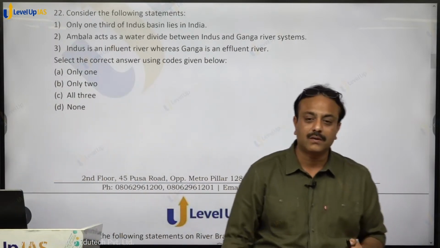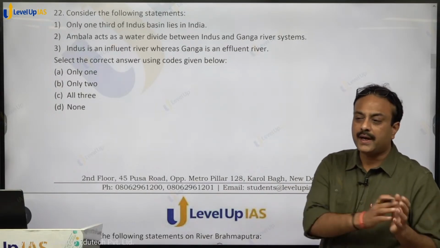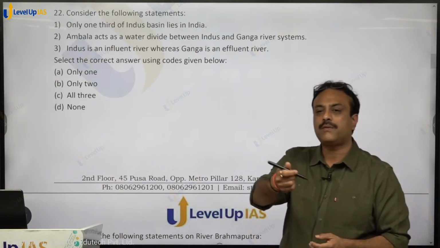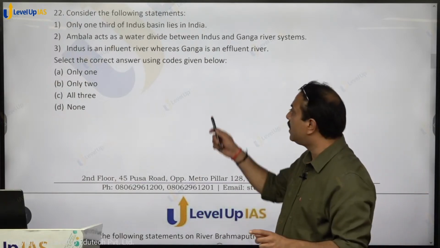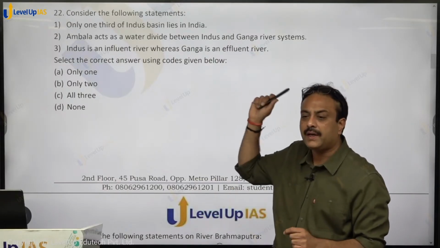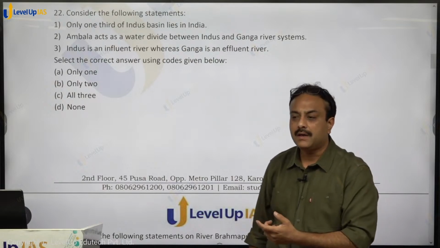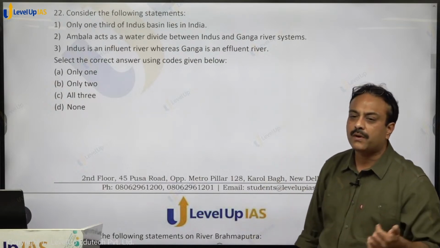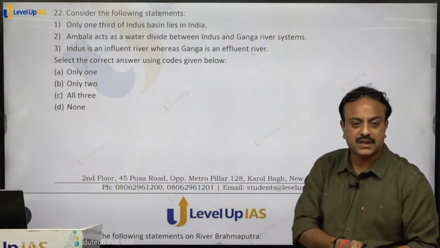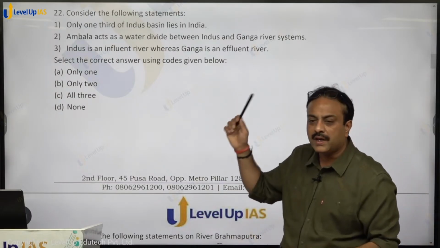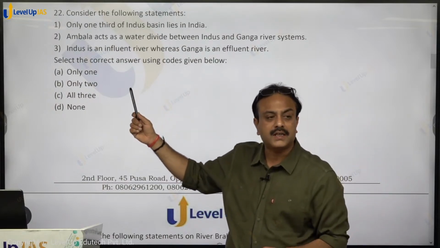Influent, effluent. What is that? When the river moves from low rainfall region to high rainfall region, what happens? From low rainfall to high rainfall, the quantity of water goes on increasing, and such a river is called effluent. So Ganga moves from Himalayan belt to eastern India. The quantum of rainfall goes on increasing from west to east. So more and more water gets collected by Ganga river system, and it is called effluent. And when a river moves from high rainfall region to low rainfall region, it is called influent.